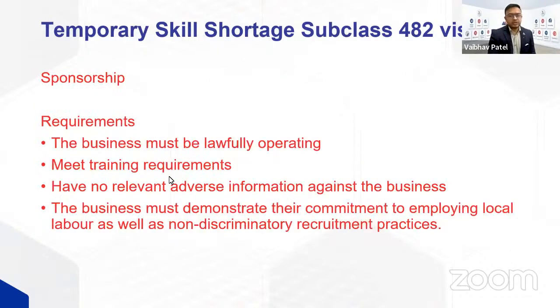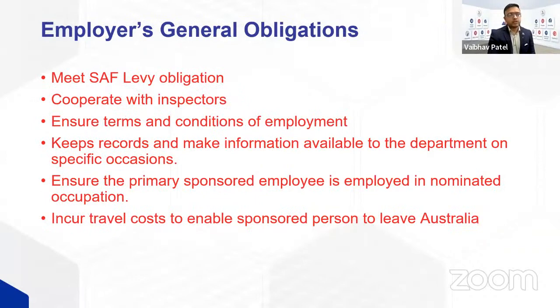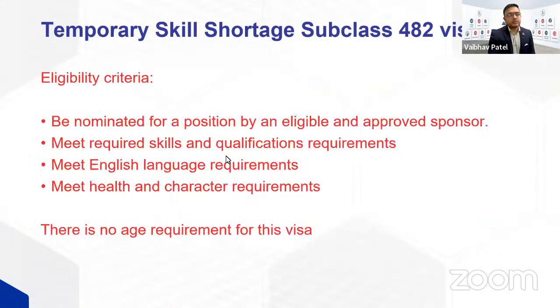During the nomination application, the company will also have to pay something called the SAF levy. Now, what is the SAF levy? It is the Skilled Australian Fund levy, which is part of the nomination application that the company will have to pay. If the company's turnover is less than 10 million, the company will have to pay $1,200 per year. And if the turnover is more than 10 million, the company will have to pay $1,800 per year.